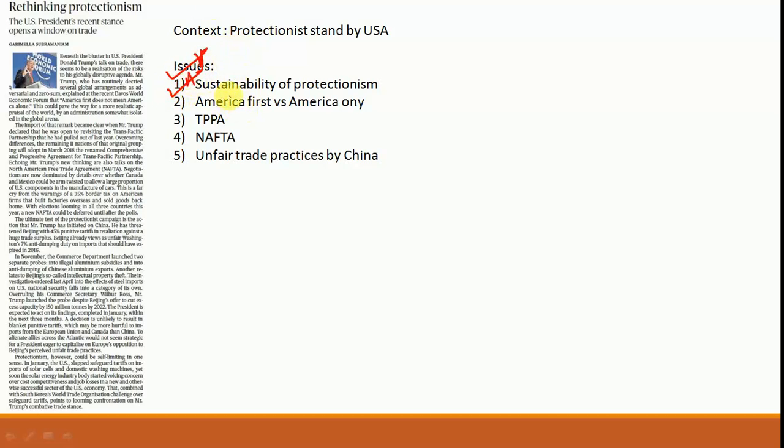The first and foremost issue is with regards to the sustainability of protectionism. Now what is being seen is that initially, even during election time, President Trump had taken a very hard protectionist stand. This stand is something that is not sustainable, is what has been analyzed in this particular editorial. This is because the US has to now reverse its stand. The hardline stand taken by President Trump is something that is backfiring now, and the US has been isolated globally. And in this respect, what is being analyzed is that no matter how much protectionism a country does in today's modern time, this is neither sustainable, and also it is something that is self-limiting, and indeed it will require reversal steps. So that is something that has been analyzed.